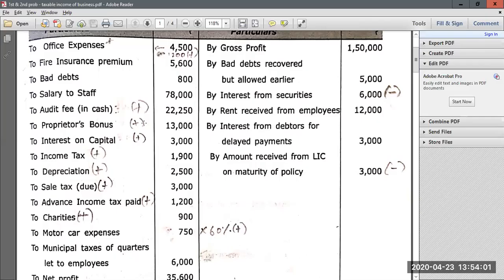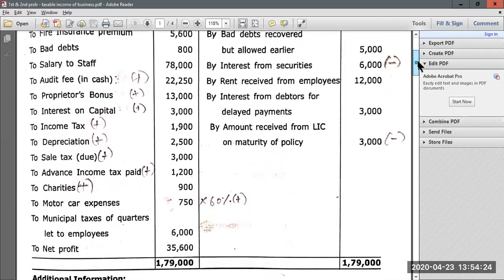Then again, they have given proprietor's bonus and interest on capital. Like in assessment of firms, whenever they gave bonus, salary or interest on capital to partners, we used to add back. Similarly here, whatever payment is made to proprietor has to be added back. So the payment of bonus to proprietor has to be added back. Then again, interest on capital to proprietor should also be added back to net profit. Then again, income tax, since it is personal expenditure, has to be added back. And depreciation which they have given in P&L account should be added back, and depreciation which is admissible or allowable as per section 32 should be deducted.